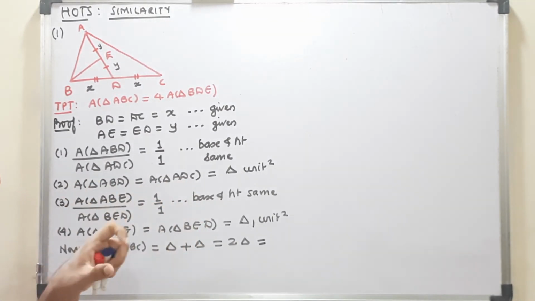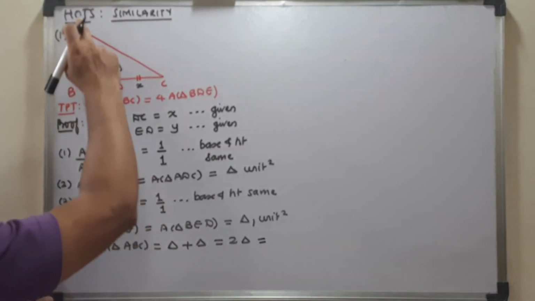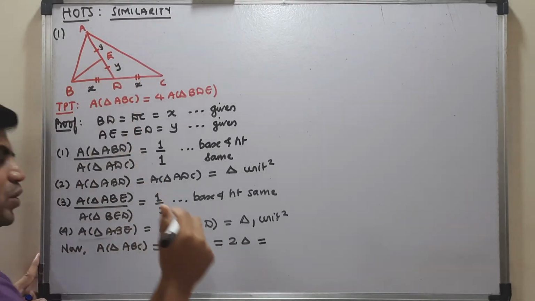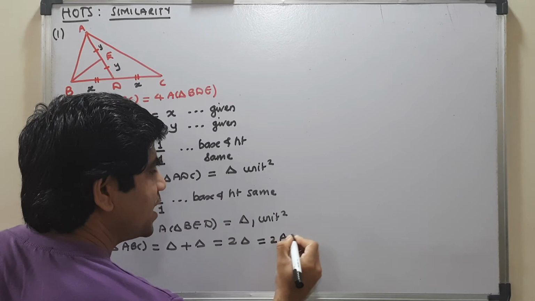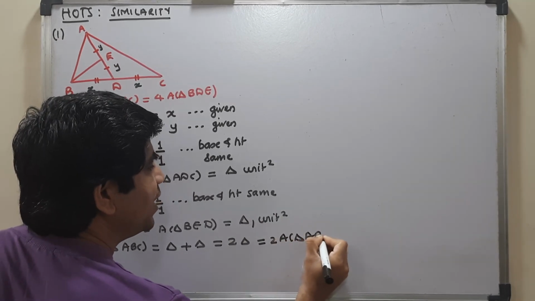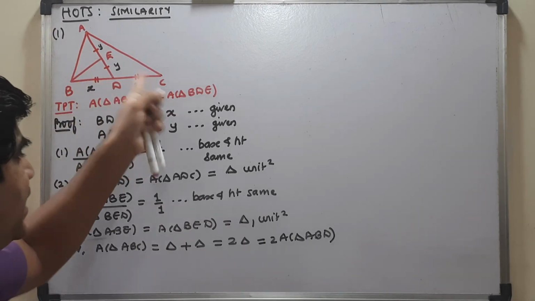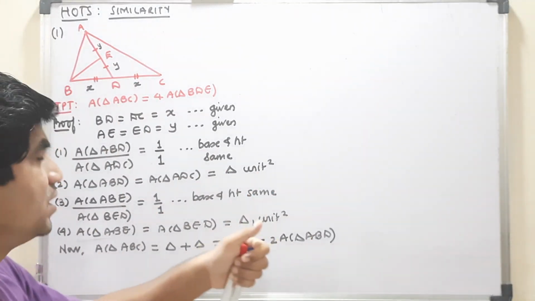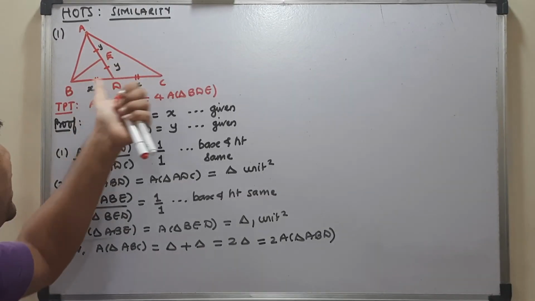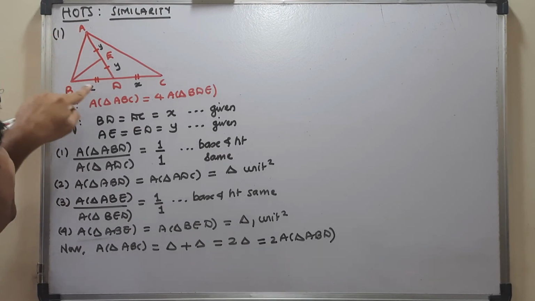The area that I am interested in lies in triangle ABD, so I will write 2 times area of triangle ABD. I am not writing area of triangle ADC because the area of BED lies in ABD.